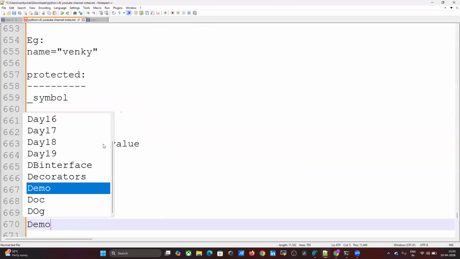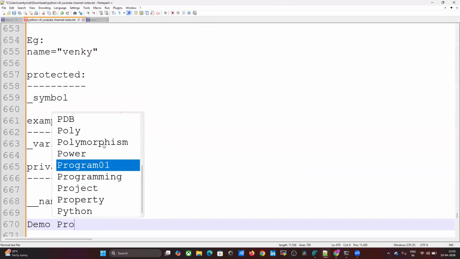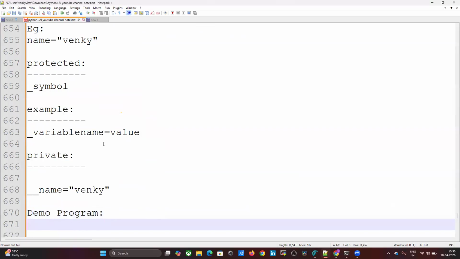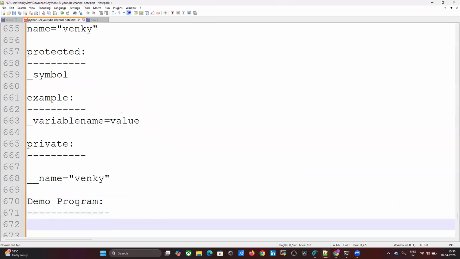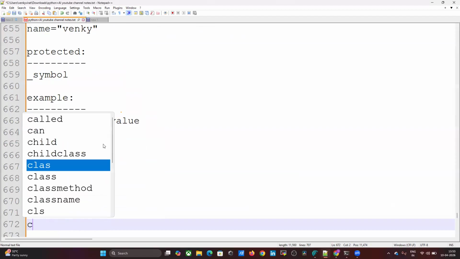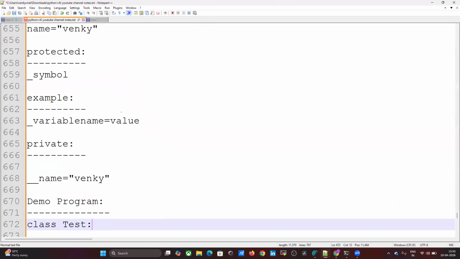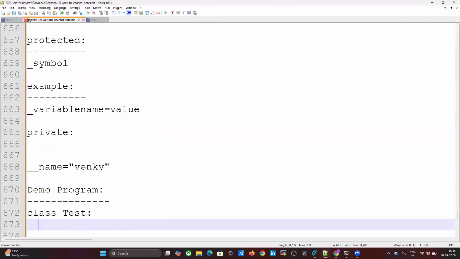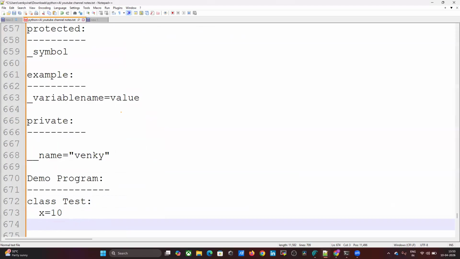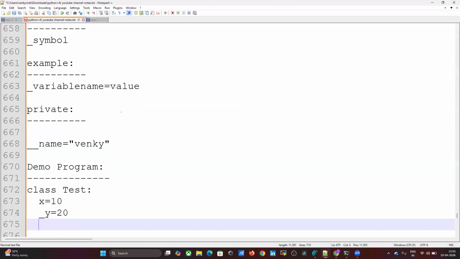Now we can write a demo program. Class Test: x equals 10, at class level, a public variable, right? Underscore y equals 20. Underscore z equals 30.